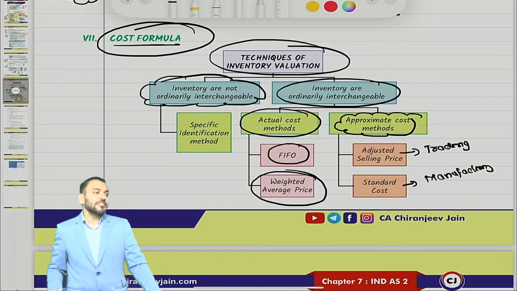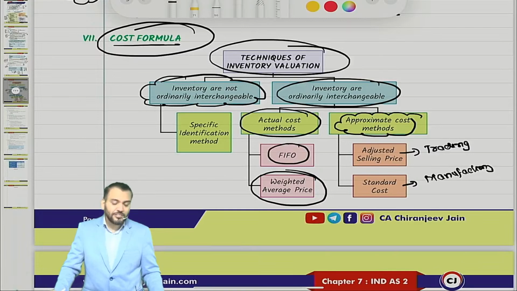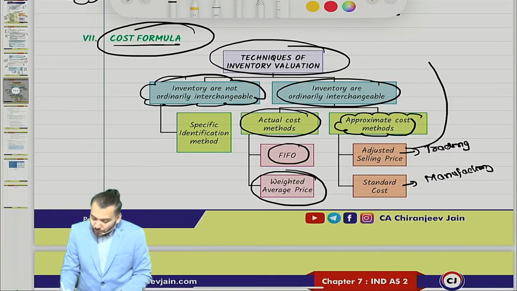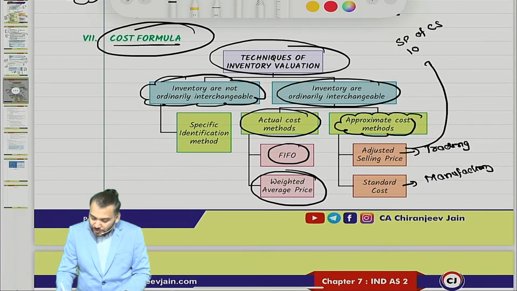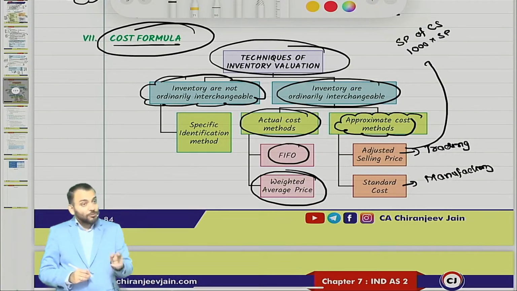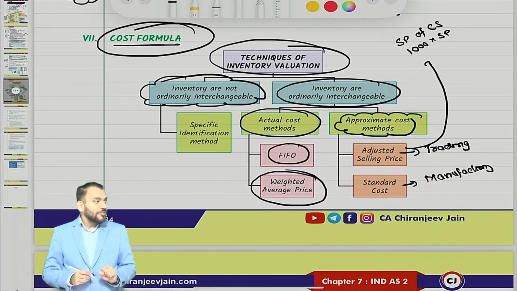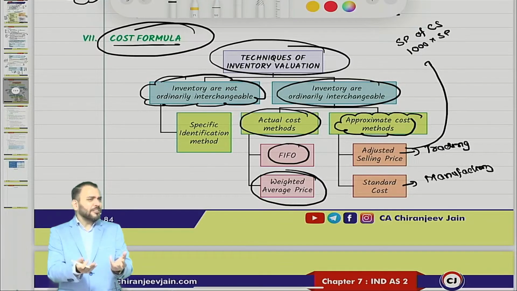Adjusted selling price method is for which organization? Trading organization. In this, what they say: first, find out the sale price of closing stock. They will count the stock, correct? Suppose 1000 units. They know the sale price, so multiply by sale price. They also know the profit margin, because in retail we know the profit margin is 20%, 30%.